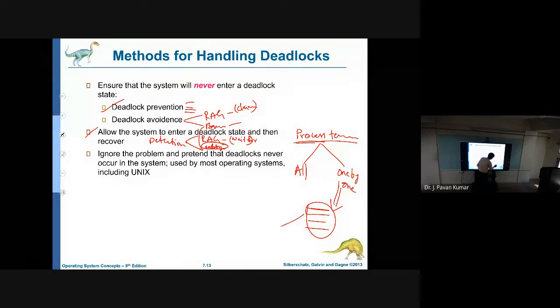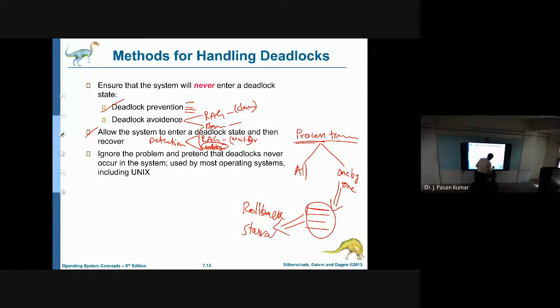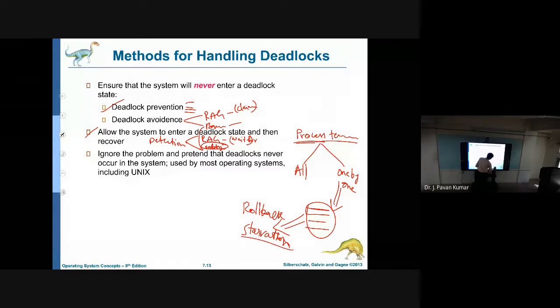While applying this, several problems may exist. One is that it has to roll back to the previous safe state. Another is that the starvation problem may exist, which we have to keep in mind, and we should take necessary actions to prevent starvation from occurring. This is about deadlock.